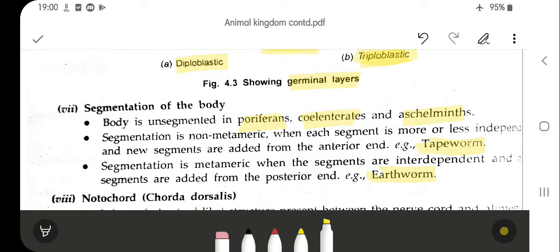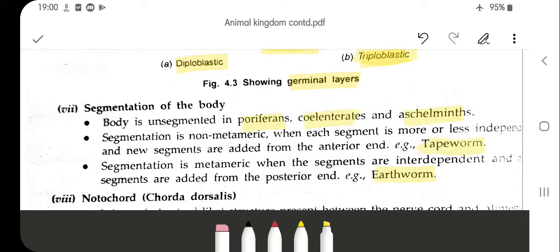Number two, the body is segmented, but all the segments are independent of each other and new segments are added from the anterior end. That is called as your tapeworm. Segmentation is metameric when the segments are interdependent and they are added from the posterior. The example is your earthworm.